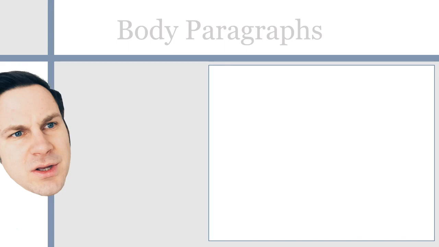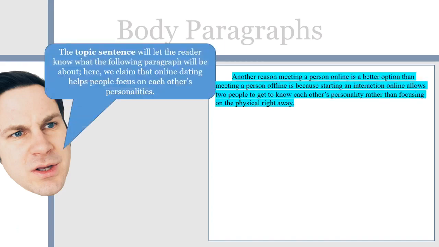These are going to be the sample body paragraphs from the same sample essay you've seen in previous videos. Remember, our thesis is this: online dating is the best way to find love in the 21st century. Body paragraphs will start with a topic sentence. The topic sentence will let the reader know what the following paragraph will be about. Here, we claim that online dating helps people focus on each other's personalities.